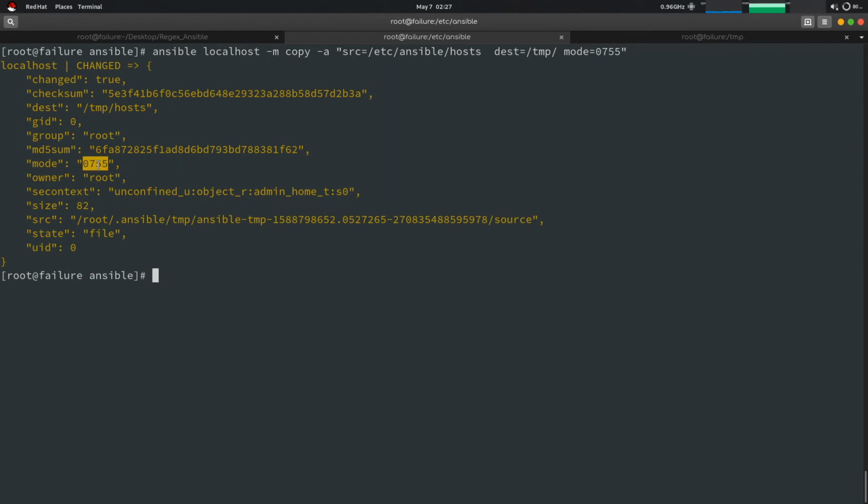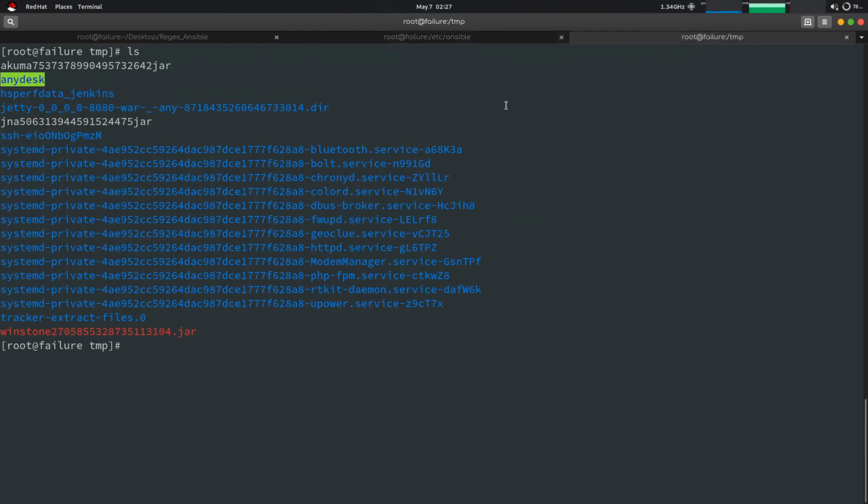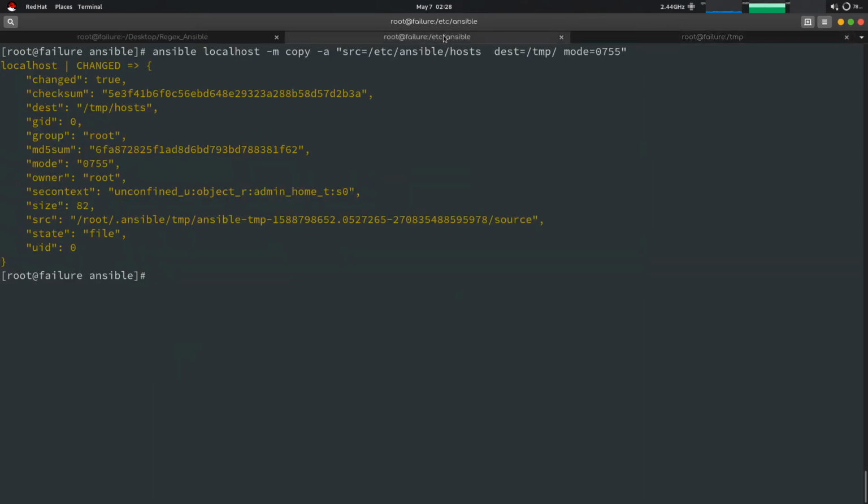Now the mode is 755. Okay, so right now what we have done, we have copied the file from /etc/ansible to the temporary folder and changed the permission to 0755. Okay, so if we use -a with the host, the same for 755. You must be knowing about that.